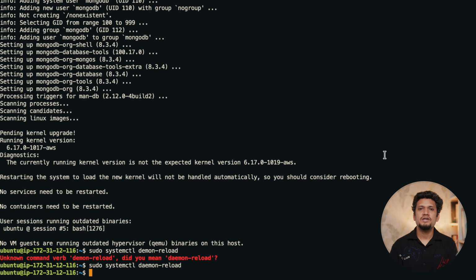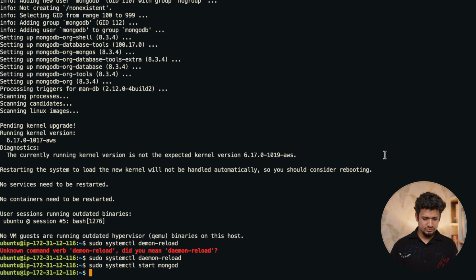Now let's start the MongoDB server. For that, let's write sudo systemctl start mongod. The service has been started. Let me enable this service as well.